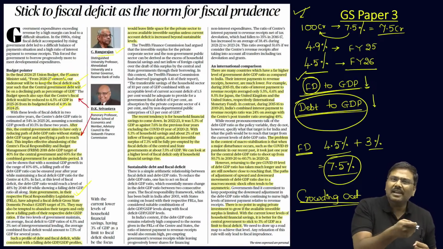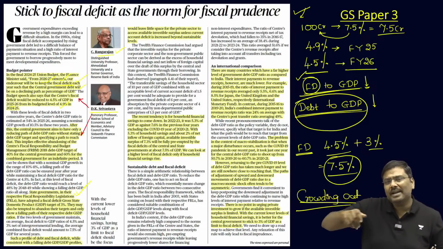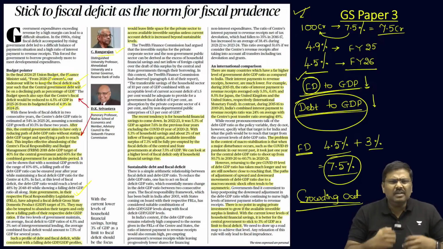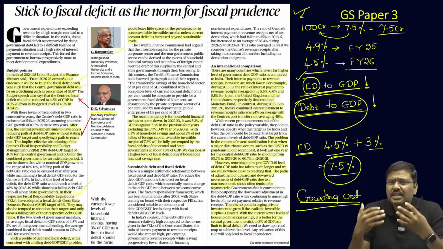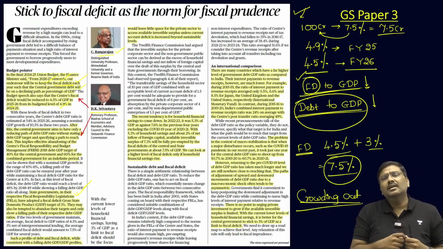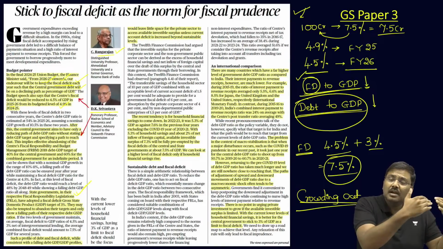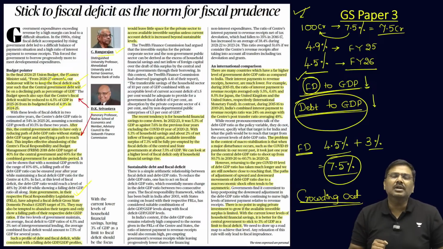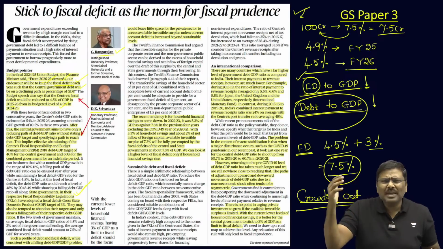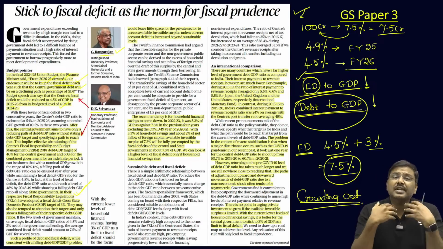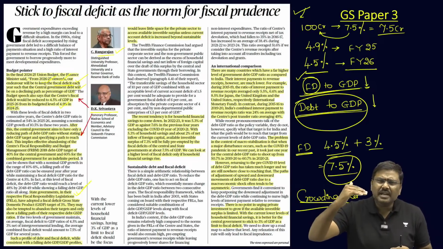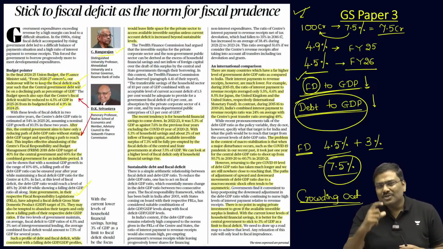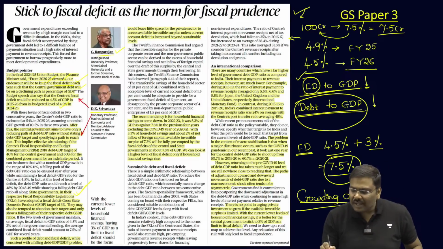Because the private sector will anyway find it very difficult to borrow from the market at a higher rate of interest. They might be forced to borrow from the external market, and if they do, they will face issues such as exchange rate volatility, wherein they borrow when the exchange rate is in their favor, when the rupee is stronger compared to, let's say, the dollar, and they repay the money when the rupee has lost value against the dollar. So exchange rate volatility is there. Limitations are also there whenever they borrow, in terms of the quantity they are allowed to borrow, etc. So these are certain important points which have been mentioned in the article here.